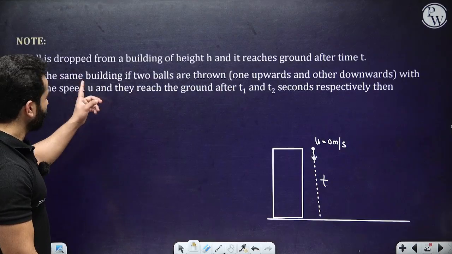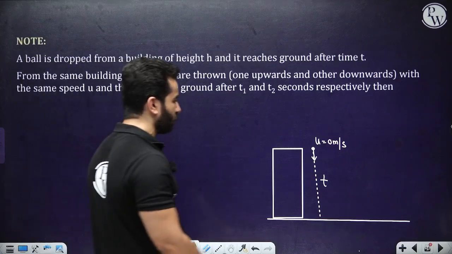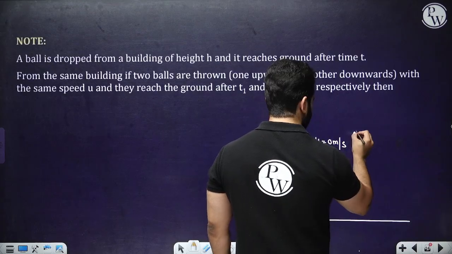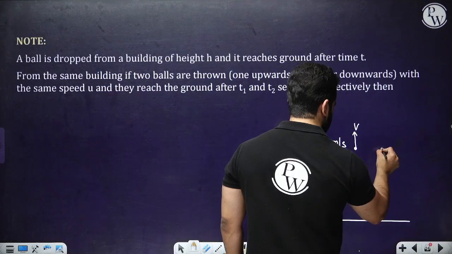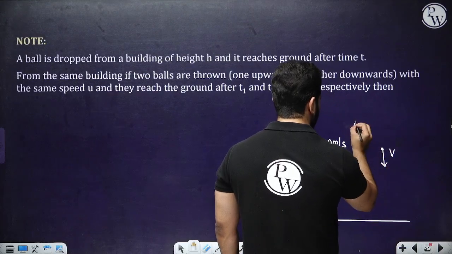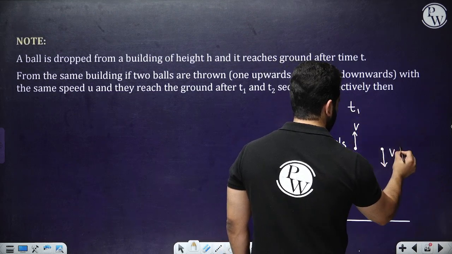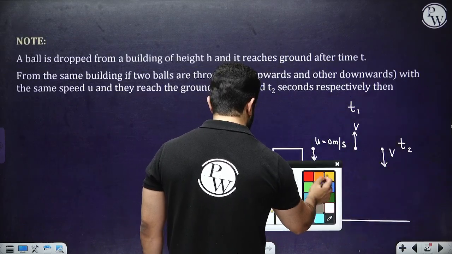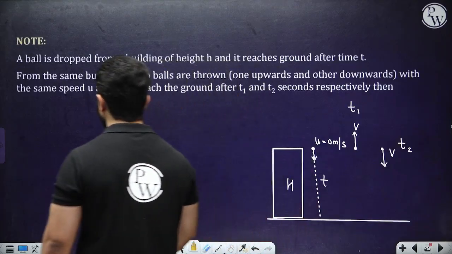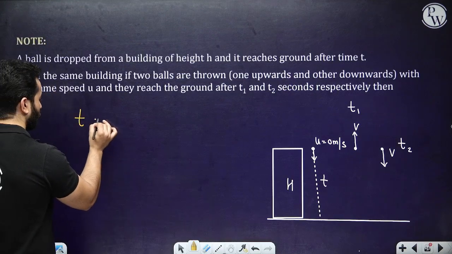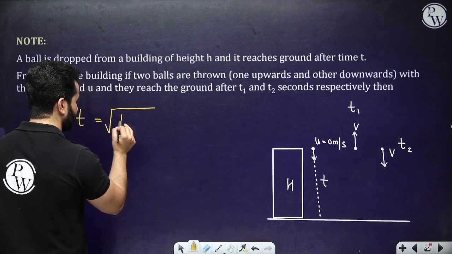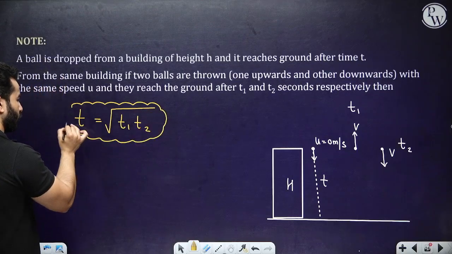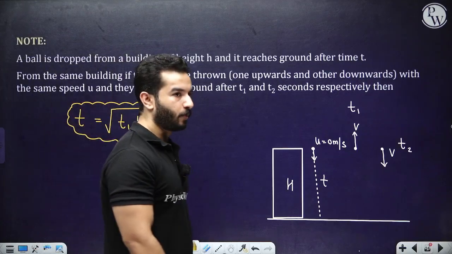And one similar body is being thrown up with certain velocity. Let's say it is thrown with v velocity. Another body is thrown downward with the same velocity v. This body took t1 time, this body took t2 time to reach back. And let's say height of the tower is h. Now the thing is, the relation is actually something like this. The relation is t equals under root of t1 into t2. This is the relation that you need to remember. Now I'm going to write 3 equations for you.